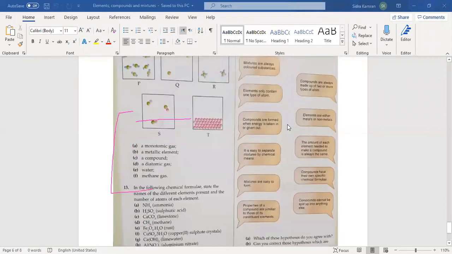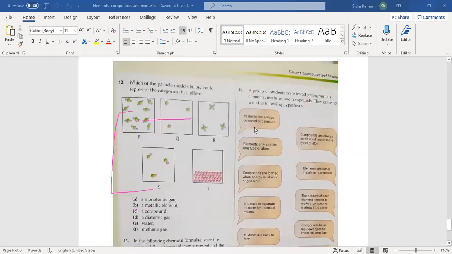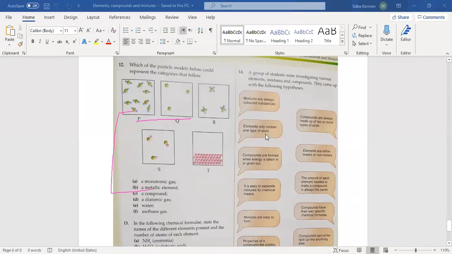In disagreement, you have to write this hypothesis. Part A, which of these hypotheses do you agree with? In this part you have to write the hypotheses with which you agree. If you do not agree, then you do not write it there. You have to write this hypothesis in the second part and correct it. Okay, Asad, how are you going to correct this hypothesis? Because there are some mixtures that are not colored. Yes, excellent, Asad. So you have to answer that there are some mixtures that have no color.